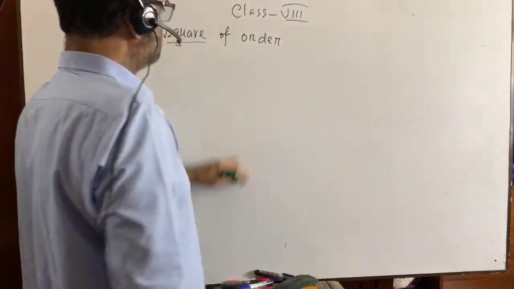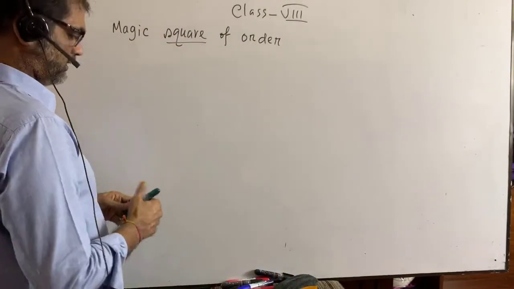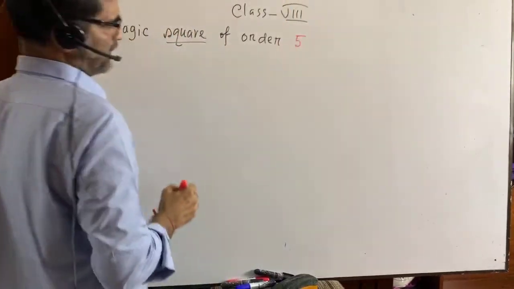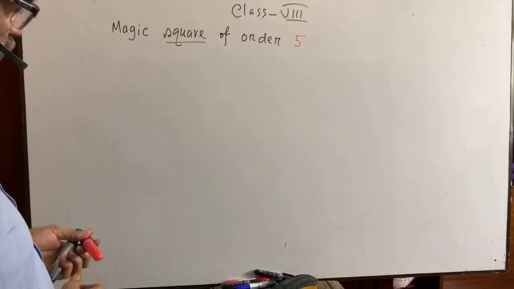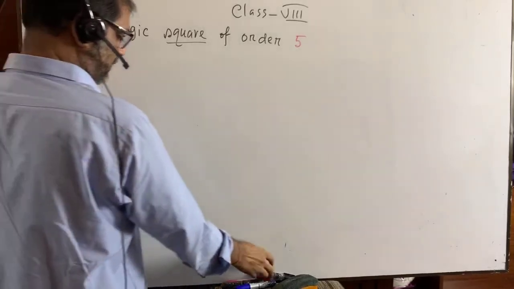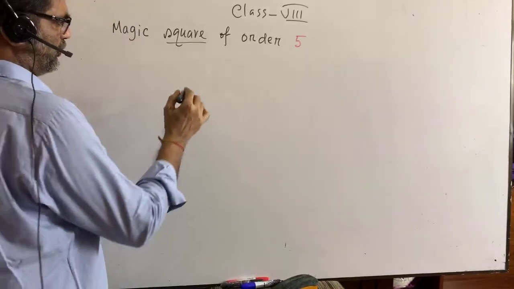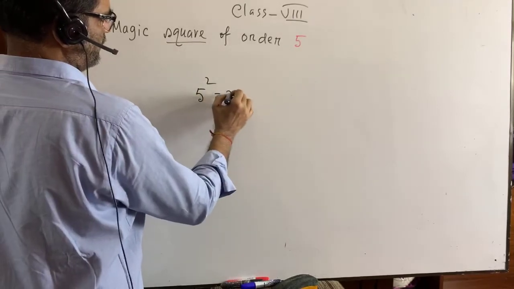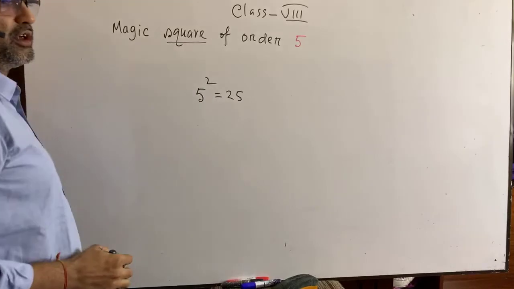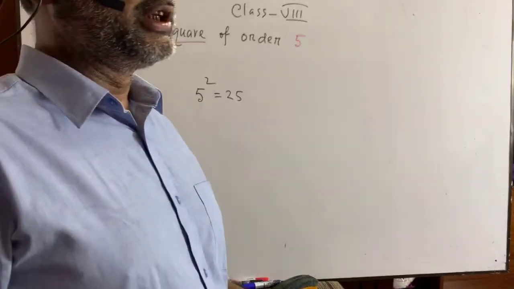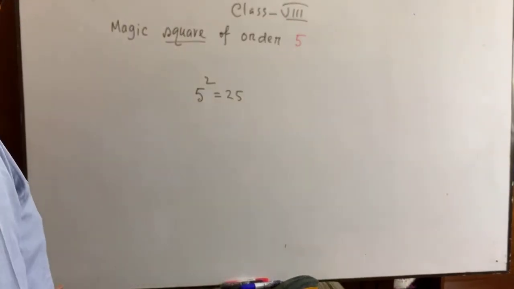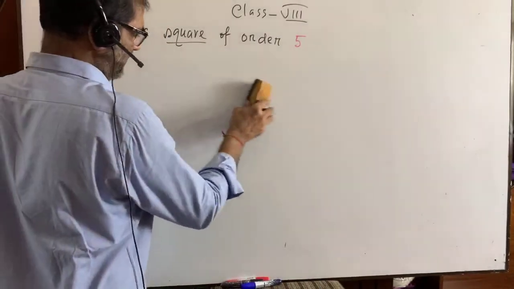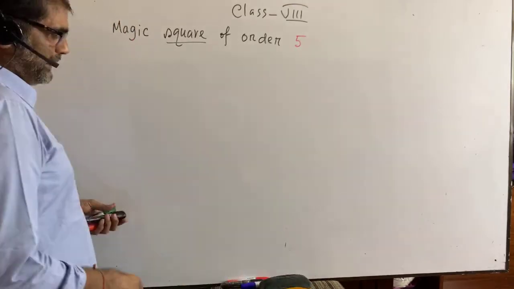Now, magic square of order 5. Pay attention. Magic square of order 5. 5 means a square, so that is 25. The numbers from 1 to 25 will be included here. That means we have to take a square of 25 boxes.